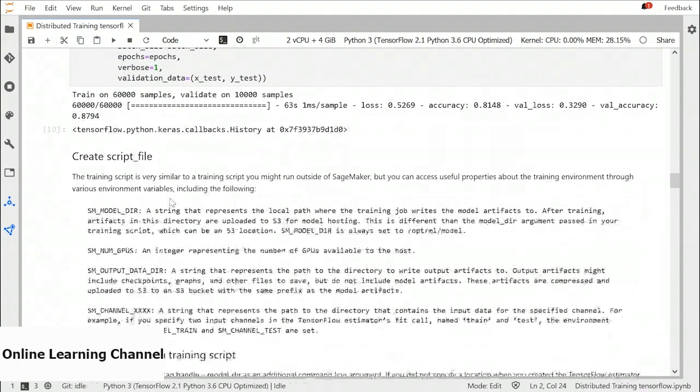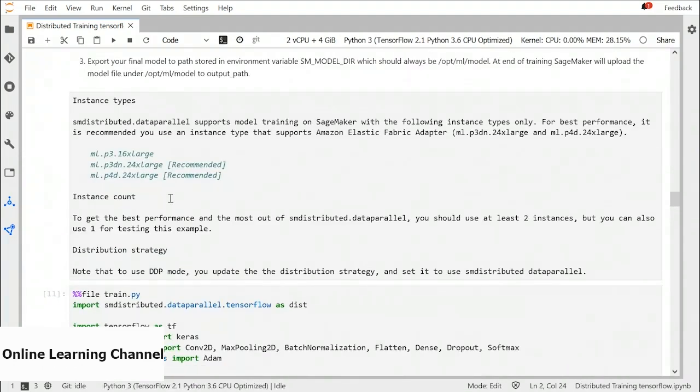So let's go ahead, create our script file. It is similar to our old script file, but this time we are going to use SageMaker distributed data parallel module. And the supported instances are ml.p3.16xlarge, p3dn and p4d. And if you are using a new account in SageMaker like I'm using, you will definitely get an error or warning about resource limit. So you have to request service limit increase for this demo.